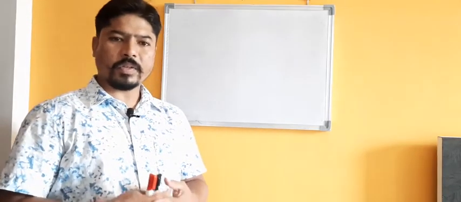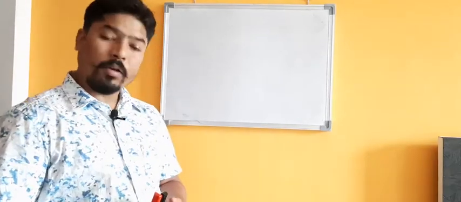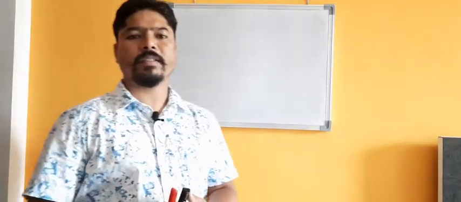Today we are going to start our unit 3, which is basically about group technology and flexible manufacturing system.